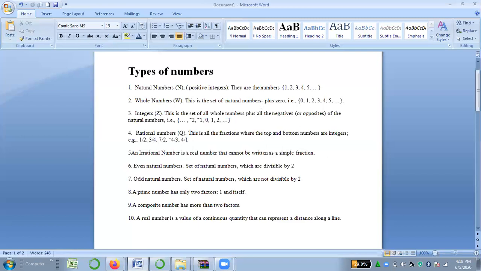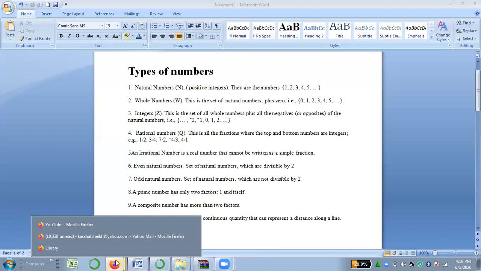And then number 10 is a real number. So all the above 9 numbers are real numbers. You can say real number is the father of all the numbers. Every number is real. Okay. And then we have to move on to our chapter, which is sets.